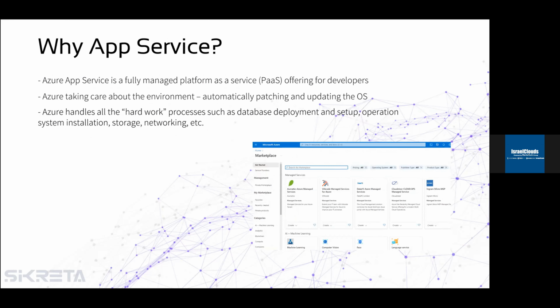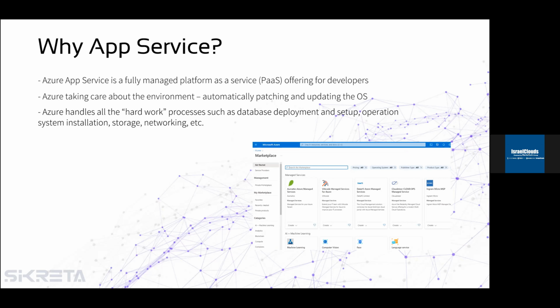So when we are talking about App Service, it is the Azure offering, a fully managed service under the platform as a service, offering an agile and rapid deployment for developers and businesses. What's great about it is that Azure is taking care of everything from the infrastructure perspective.